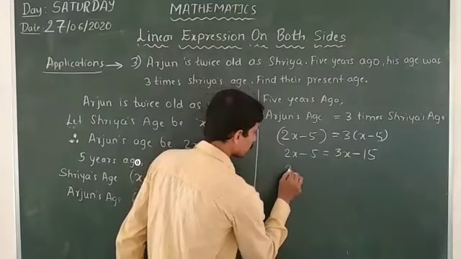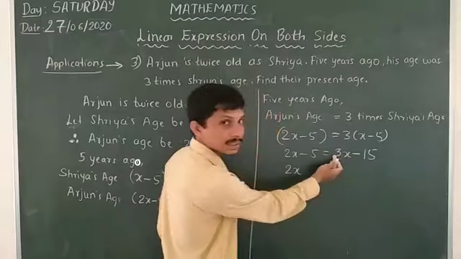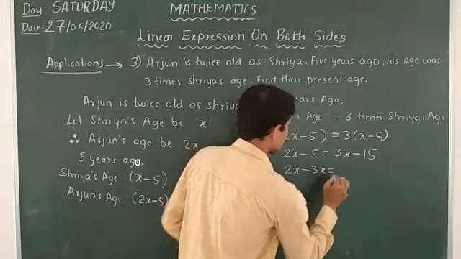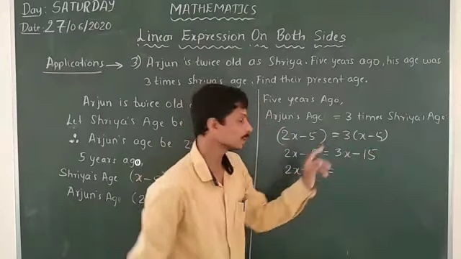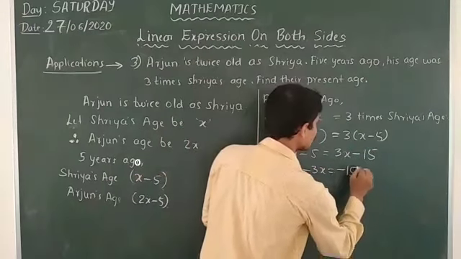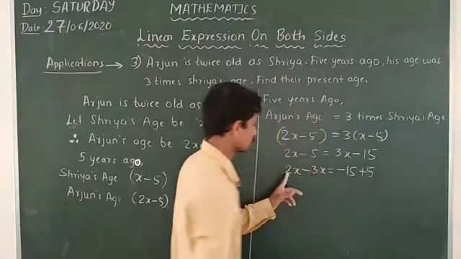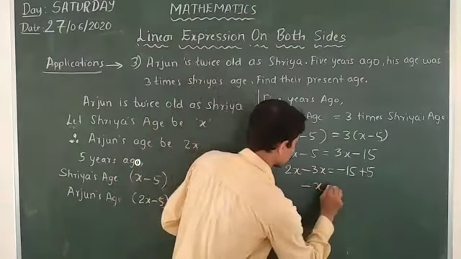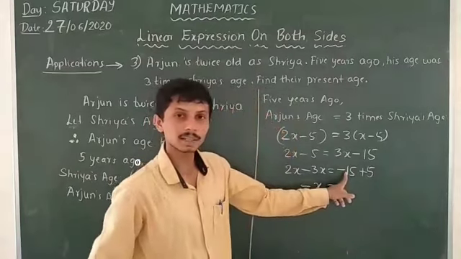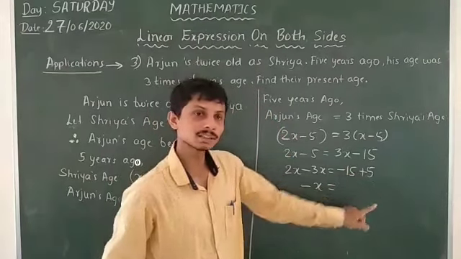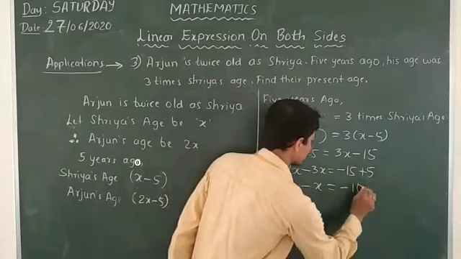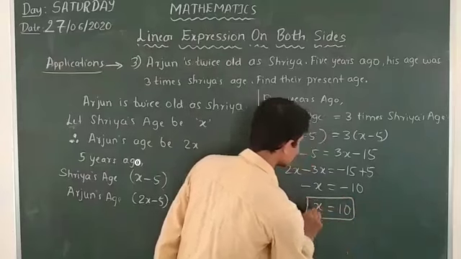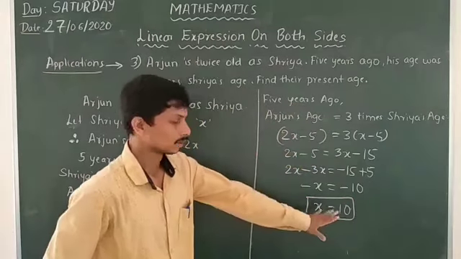So we get 2x minus 3x is equal to minus 15 plus 5. That means minus x is equal to minus 10, so x is equal to 10. Shriya's age will be 10 years.